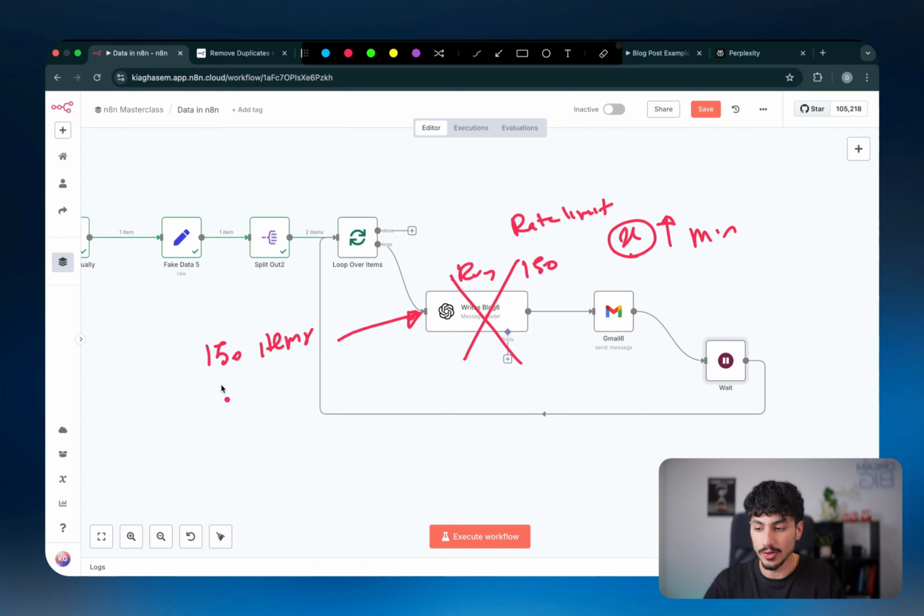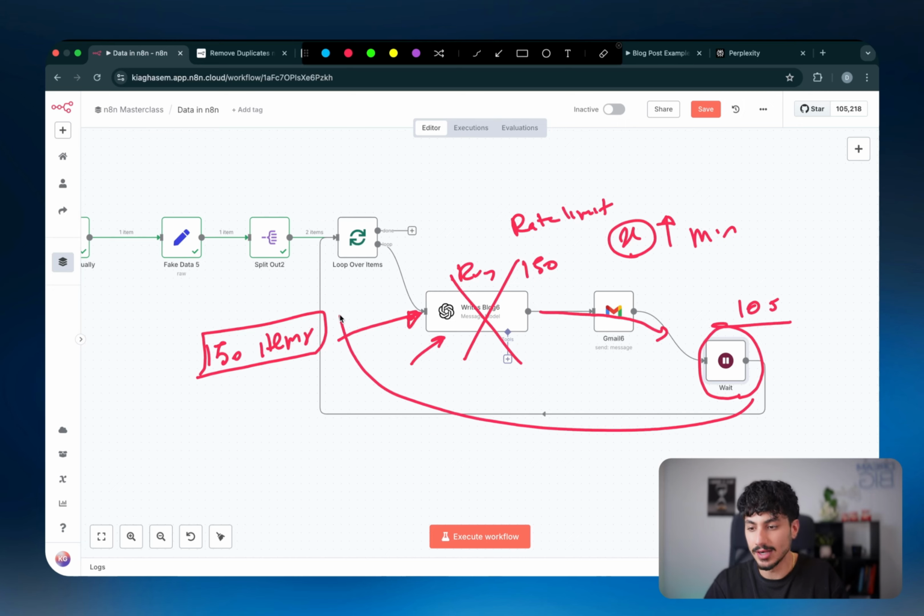And so in scenarios where you have a very large amount of items, the good thing about passing it through a loop over node is that at the end of the loop, you can actually define a wait node. And this wait node would wait however long before it continues. So let's say if we want to pass in 150 and we define wait 10 seconds, it will call the OpenAI node once, go through the rest of the workflow, wait 10 seconds, and then go back with the new item and call the OpenAI node again.